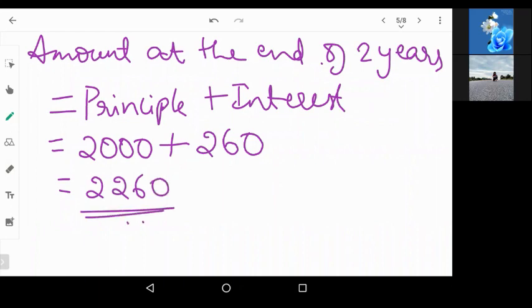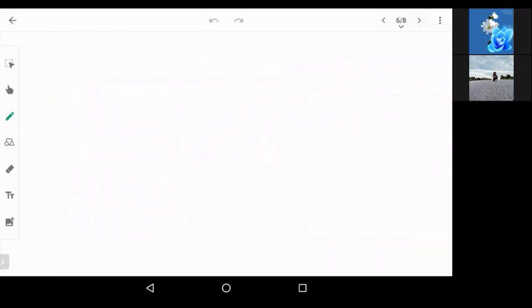This is the total amount that we will get at the end of 2 years. Understood? Is it clear? Okay. Now, shall we solve one more problem, similar one?